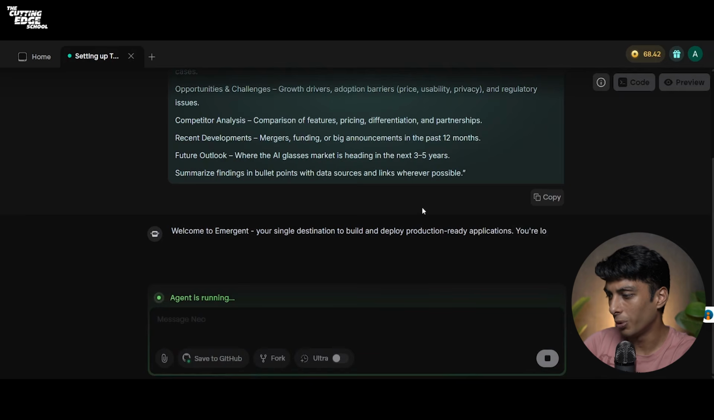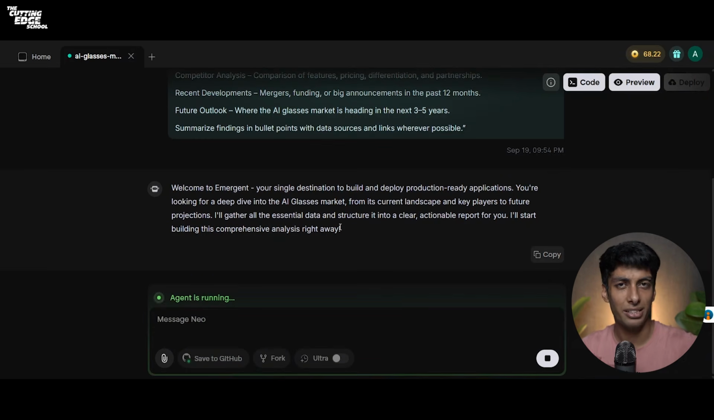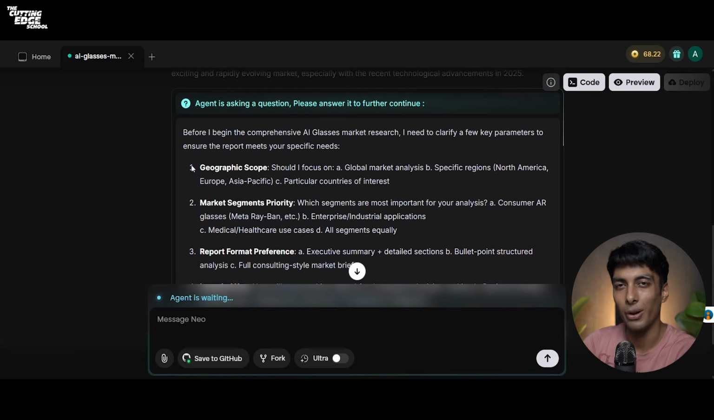It says, welcome to Emergent, your single destination to build and deploy production ready applications. And it says that your agent is now working. Now, the agent is asking some questions for us. This is geographic scope, market segments priority, specific region. Let's give it North America.